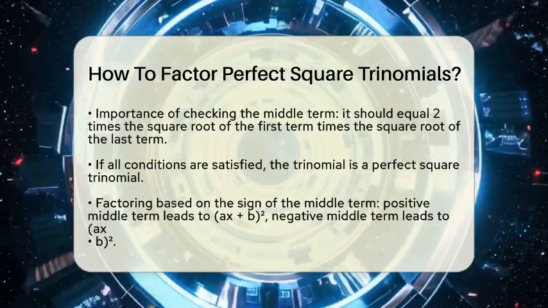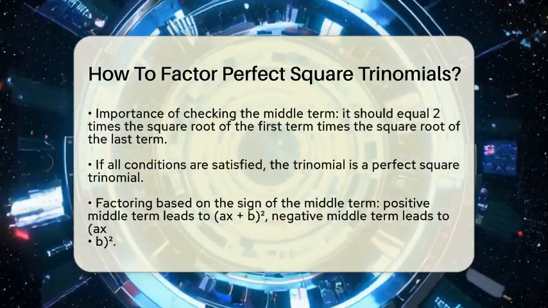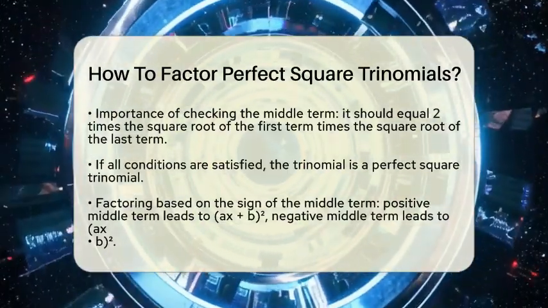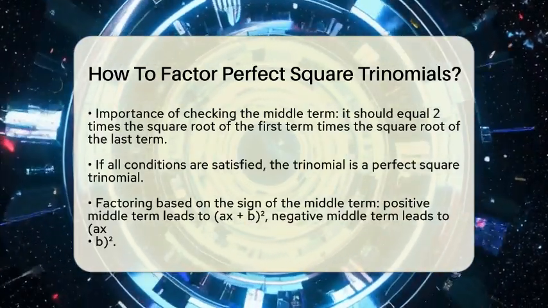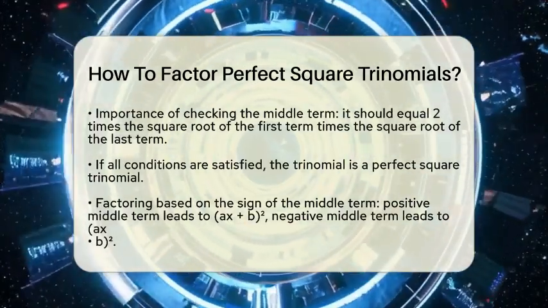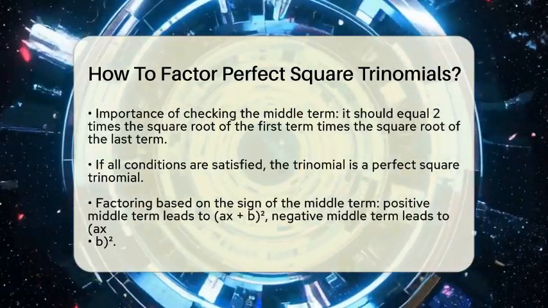Now, we need to check the middle term. It should equal 2 times the square root of the first term multiplied by the square root of the last term. If all these conditions hold true, we have a perfect square trinomial.